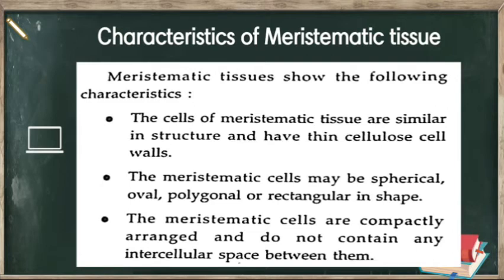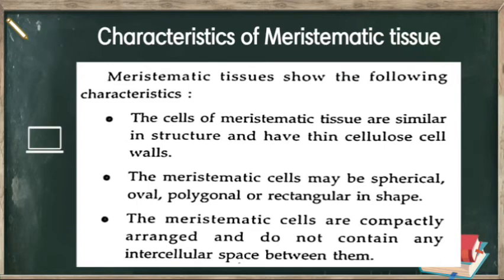The meristematic cell may be spherical, oval, polygonal, or rectangular in shape.